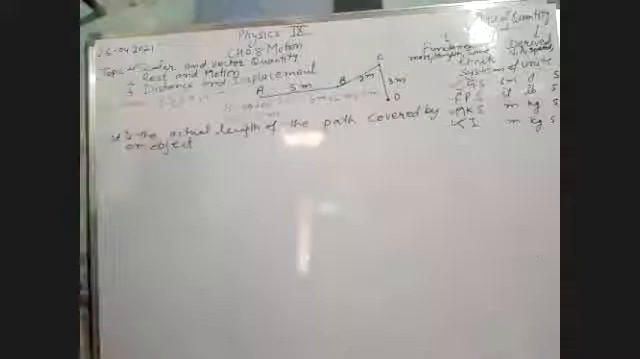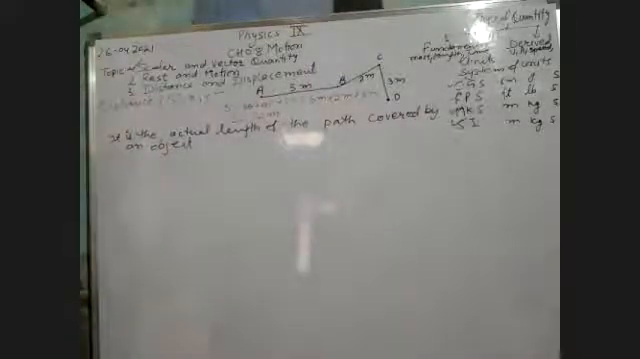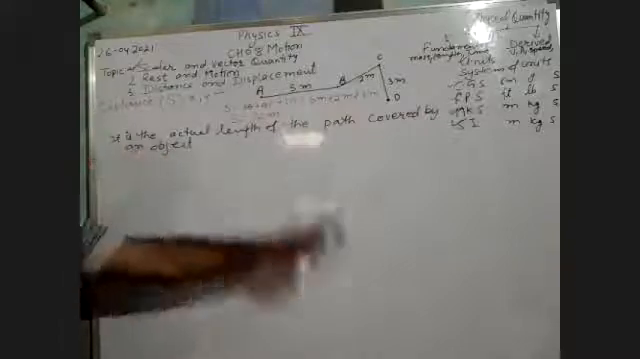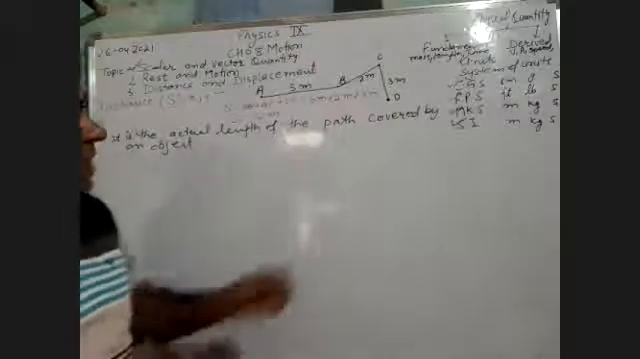With the help of that, we can find out the total length. So total length means it is the actual length of the path covered by an object. That is the definition of distance. Next, there are some characteristics of the distance, on the basis of the topic we have discussed earlier.